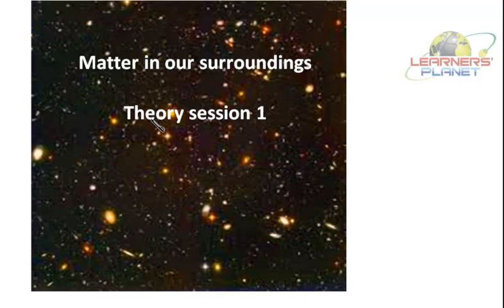So this is our very first theory session for matter in our surroundings. This is your first topic also, the first chapter of grade 9 CBSE chemistry. In this topic, simple concepts are discussed like what is matter, what matter is composed of, what sort of particles are there, whether it has a particulate nature or it is continuous, whether the particles are in motion, whether the particles have space in between them, and also the states of matter.